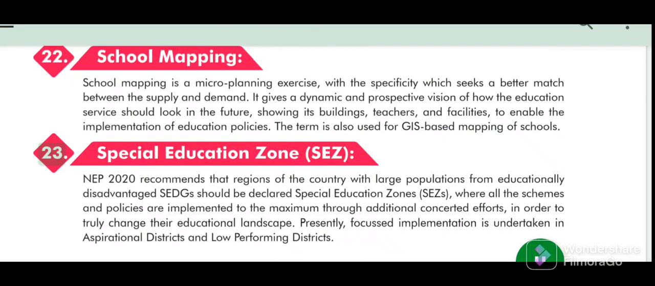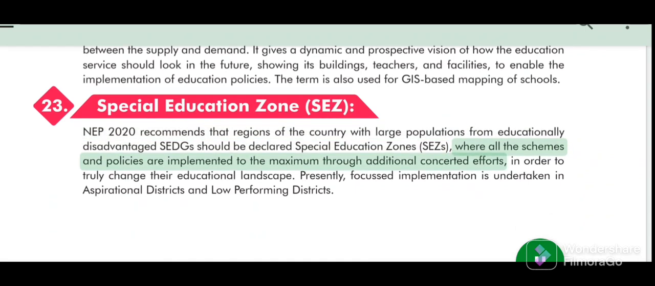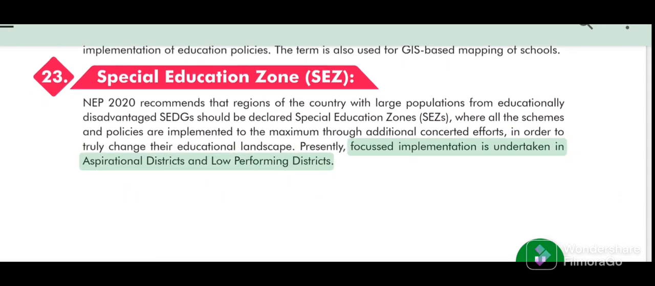23. Special Education Zone. NEP 2020 recommends that regions of the country with large populations from educationally disadvantaged SEDGs should be declared Special Education Zones (SEZs), where all the schemes and policies are implemented to the maximum through additional concerted efforts, in order to truly change their educational landscape. Presently, focused implementation is undertaken in aspirational districts and low-performing districts.